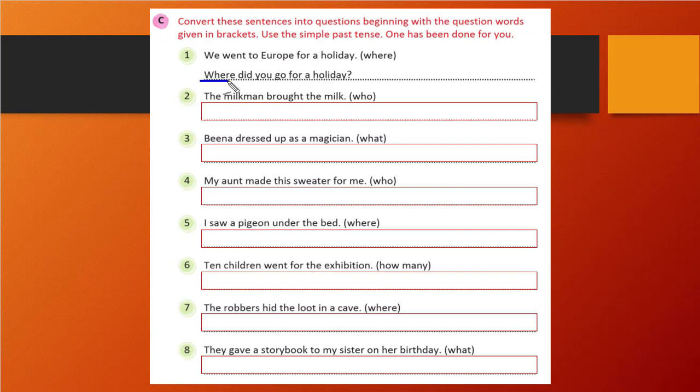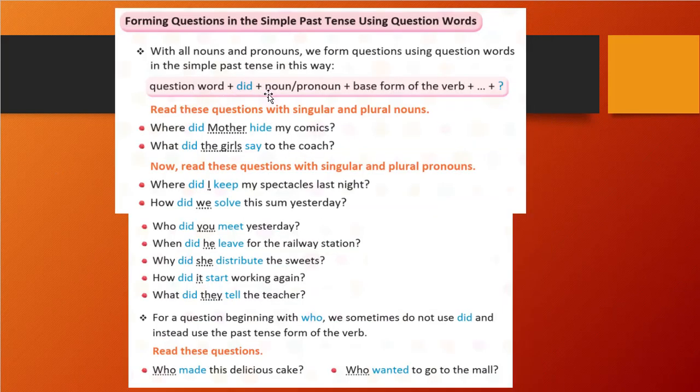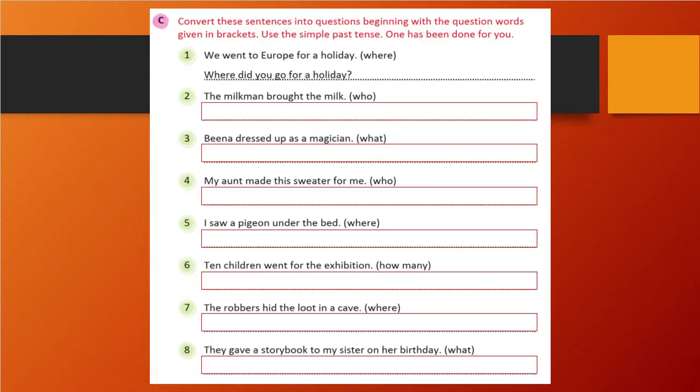You understood where to write whatever the question word is. Then we will write did. Then there is a noun. After did there is a noun, and after that we will write a verb. So here the verb is went, and it is in the second form. In the base form we will write go. Right? So go is the correct one. So where did you go for holidays? If you don't remember, let me show you here also. You can see here: question word plus did plus noun or pronoun plus base form of the verb. That is our question. That is how we can make it.